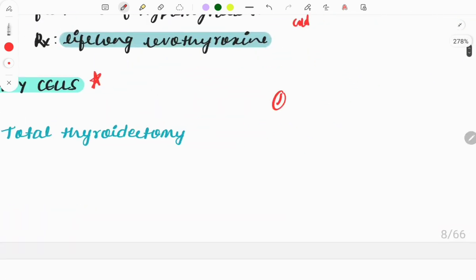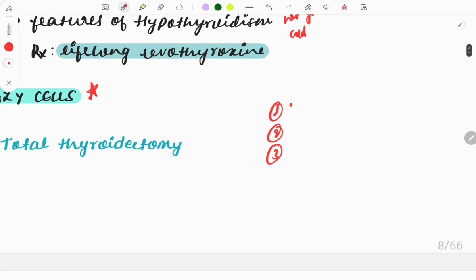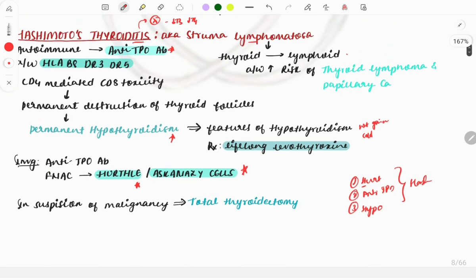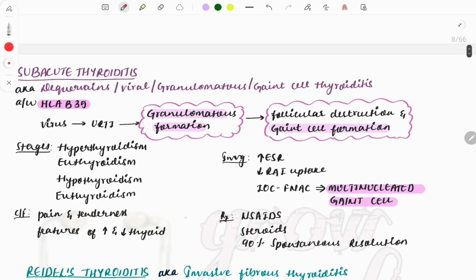So I'll give you three important findings with which you can come to the diagnosis that it is Hashimoto. First one is the Hurthle cells, and you can remember with H, Hurthle, H for Hashimoto. Okay, then anti-TPO antibodies and hypothyroidism. Okay, three things given in combination, Hashimoto's is the answer. Okay, then moving on to the next type of the thyroiditis.